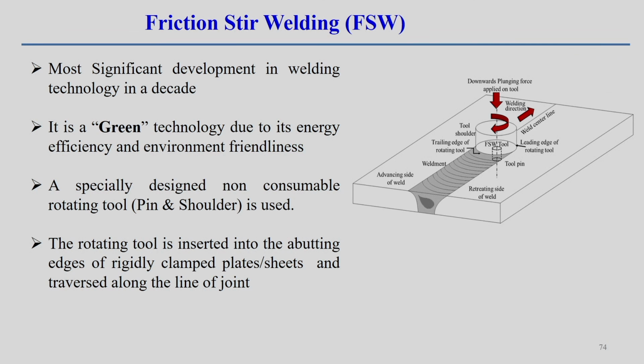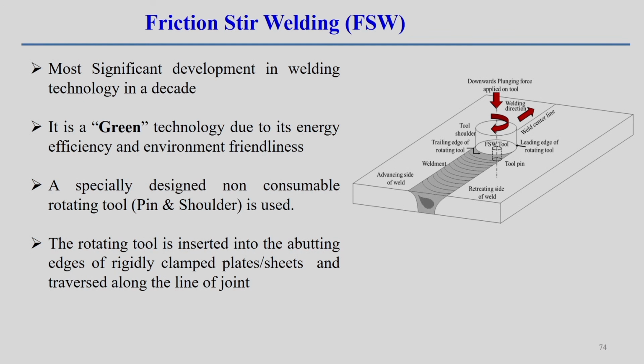At the same time, the stirring and plasticization of the metals is also involved in this particular process. Now, if you look into this picture, here you can see that we define an advancing side and a retreating side depending on the motion of this tool, because the tool is rotating in one particular direction. At the same time the transverse motion is also given to the tool in a particular direction, or it can be given to the workpiece as well.